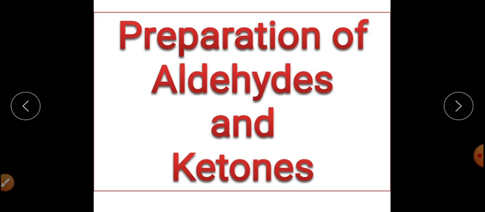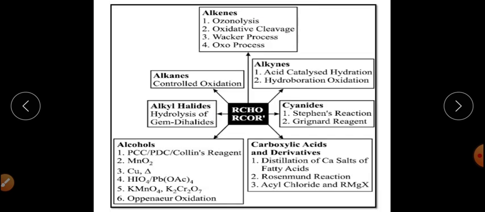Now we will come to the preparation of aldehydes and ketones. What are the methods, what will be the course of reaction, and what will be their mechanism if required? So we will discuss it in the subsequent slides. Preparation of aldehydes and ketones. Here is a diagrammatic view of how aldehydes and ketones can be prepared, can be synthesized in organic chemistry by various means.